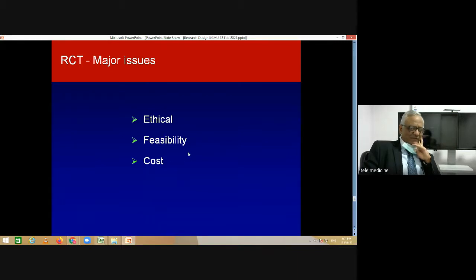Several times when I sit in the ethics committee or I am part of some research committees, I find people taking randomized controlled trials very lightly. They make a choice that we'll do a randomized controlled trial. So it is very, very important that you think very carefully about all the issues which are involved in a randomized controlled trial before you start doing it. And choosing a randomized controlled trial means that you know the answers to all these questions which relate to ethics, feasibility, and cost.